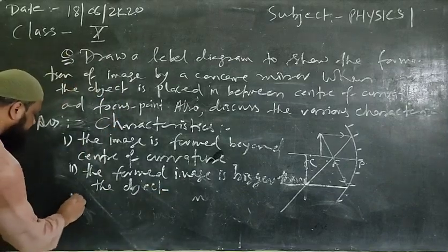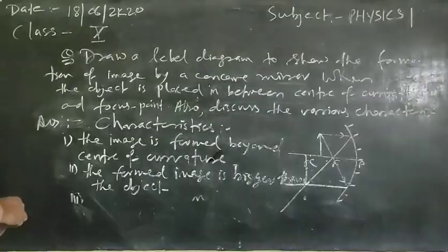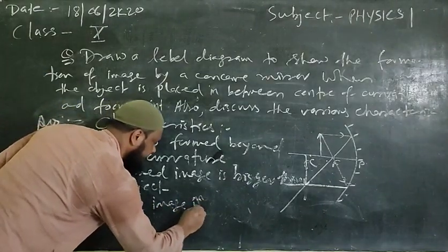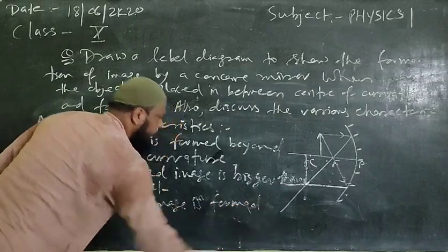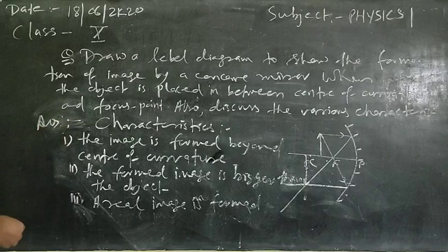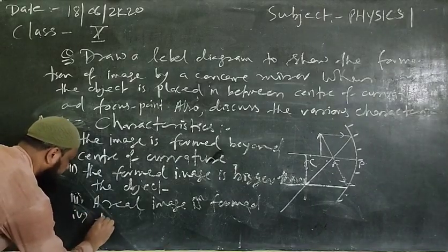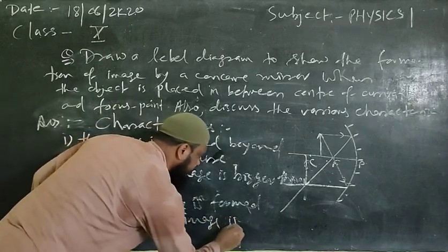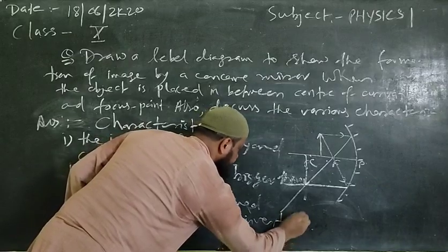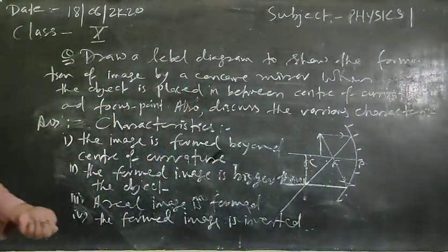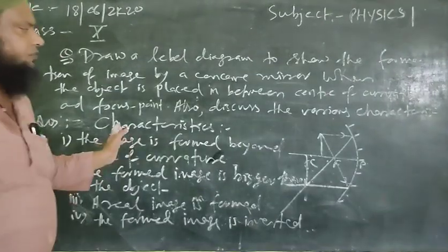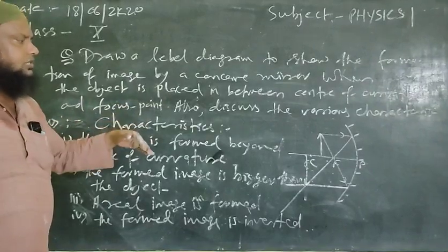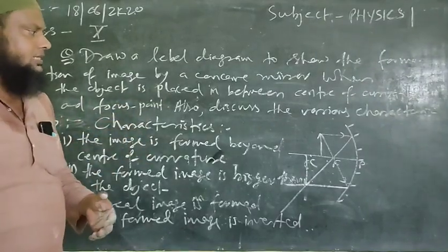Third, a real image is formed. And fourth, the formed image is inverted. So these are the various characteristics of the formed image for the case when the object is placed between the center of curvature and the focus point. I hope that all these are very easy to understand and to remember for your future perspective as well.